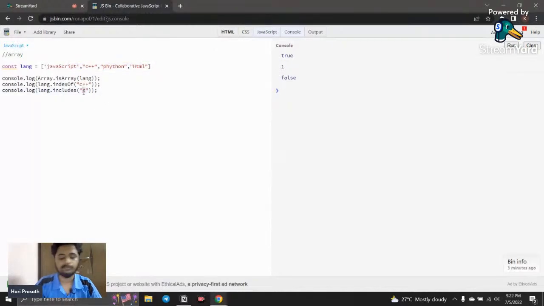So the indexOf method returns the index of the particular value, and the includes method checks whether the given value is present inside the array or not. And the isArray method is used to check whether the variable is an array or not. Usually we use these to check. The next thing we're going to see is object.